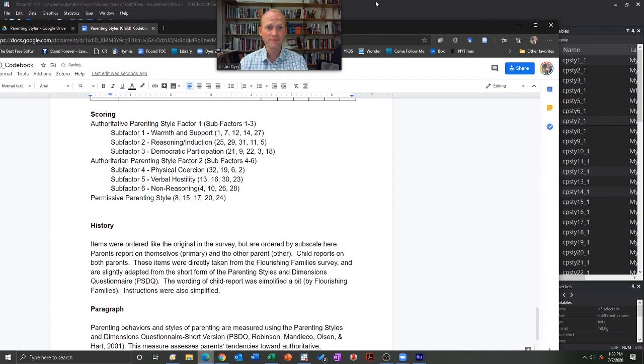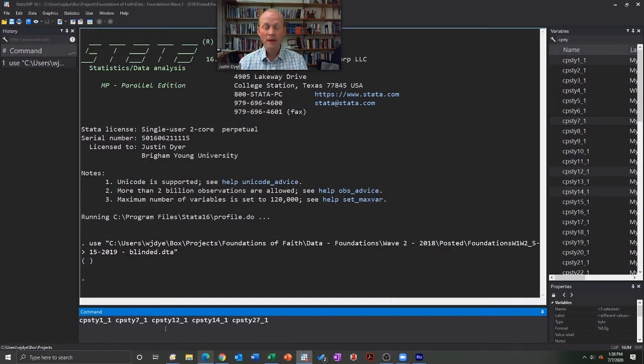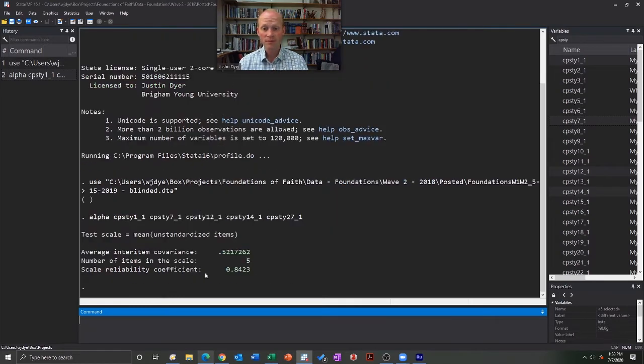There we go. All right, so I have all of those. So we want to determine how good a scale this is. Is it reliable for our sample? So I'm going to go ahead and type in alpha here. And that's going to give me my Cronbach's alpha, and we want this to be above 0.7 for us to say, yeah, it's reliable. 0.84, that's great. Wonderful. We say this is a reliable measure.